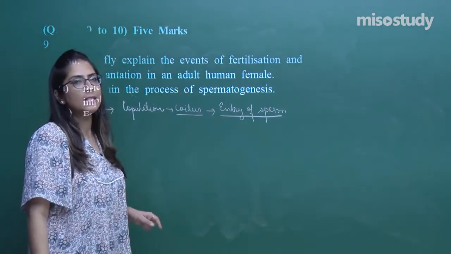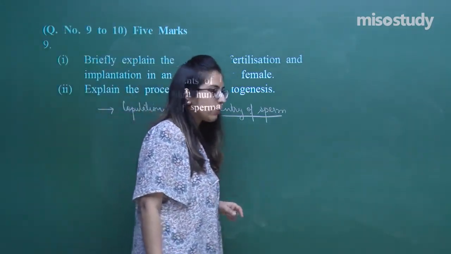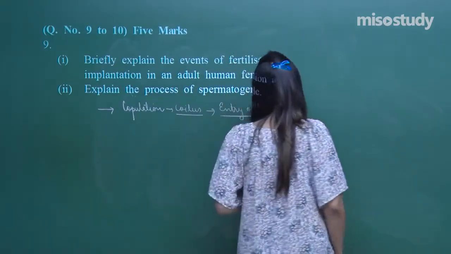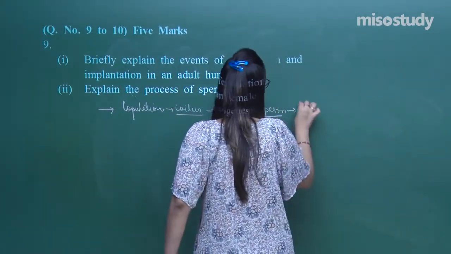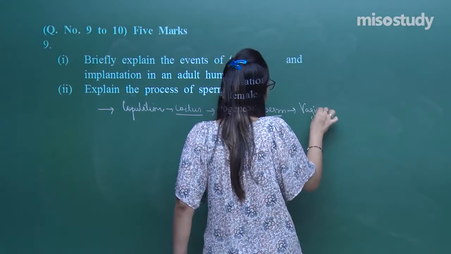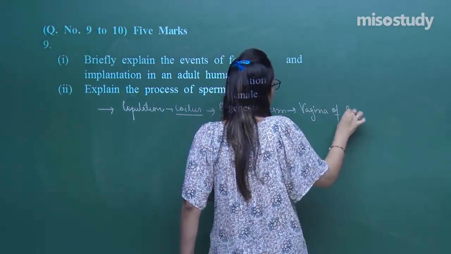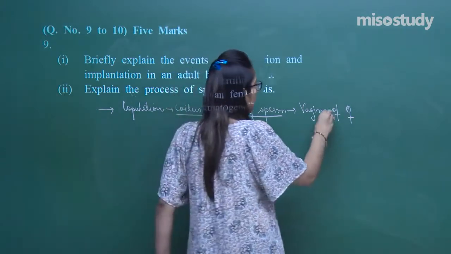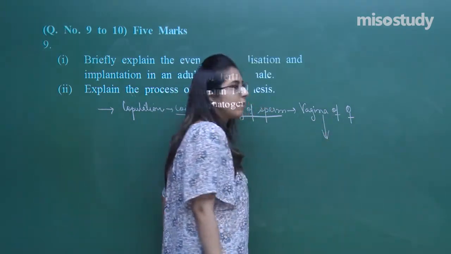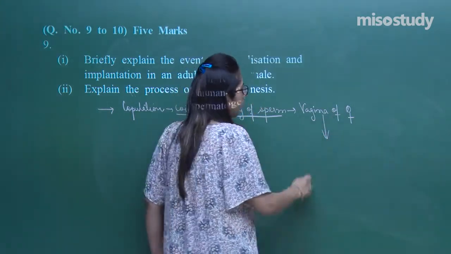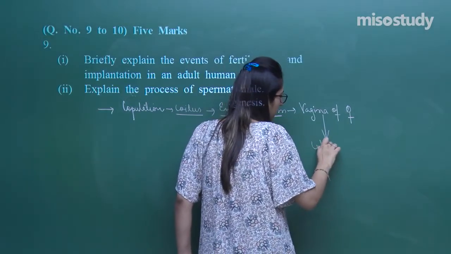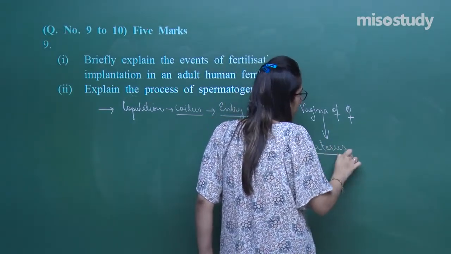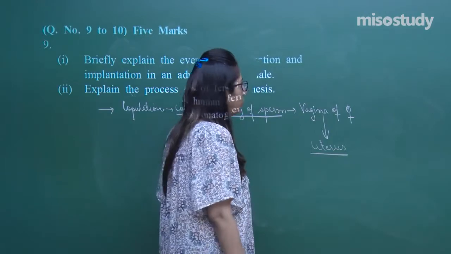The sperm will enter from the penis into the vagina of the female. When they enter the vagina, they will move towards the cervix and then towards the uterus.